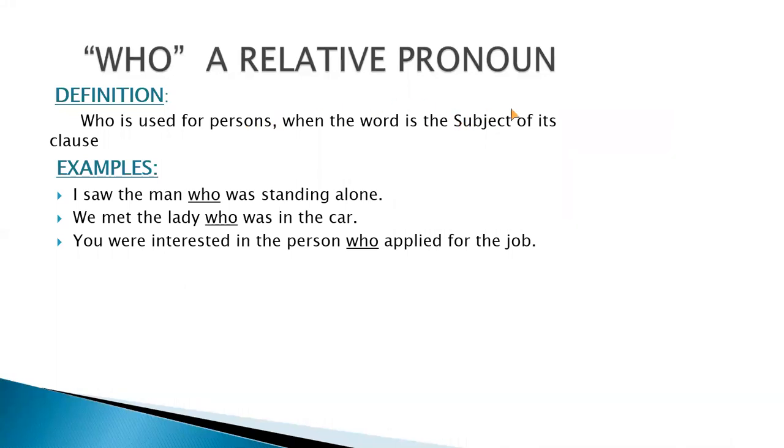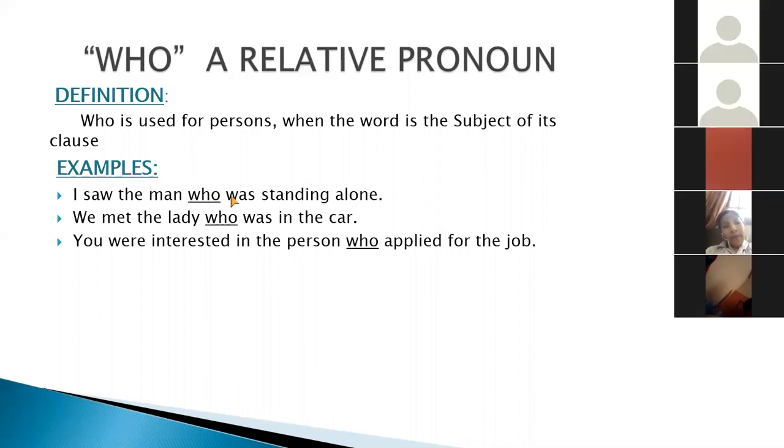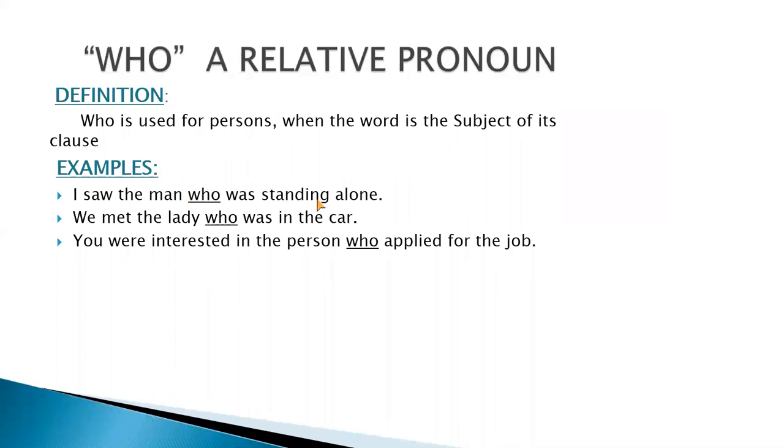When the word is the subject of its clause, it means the person is actually the subject and it is attached with a clause. It is showing the relation. The word who, the relative pronoun, is showing the relation between the subject, that is the person, and the clause. I saw the man who was standing alone. You can see that the subject is the man and who is related to that person, and he was standing alone. That is the clause, because it is having a verb here, standing.